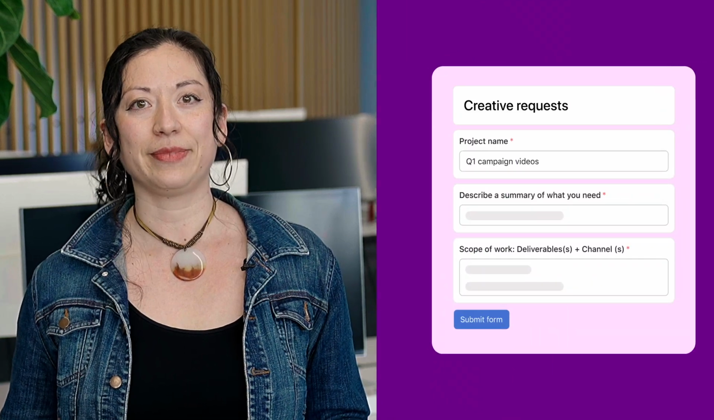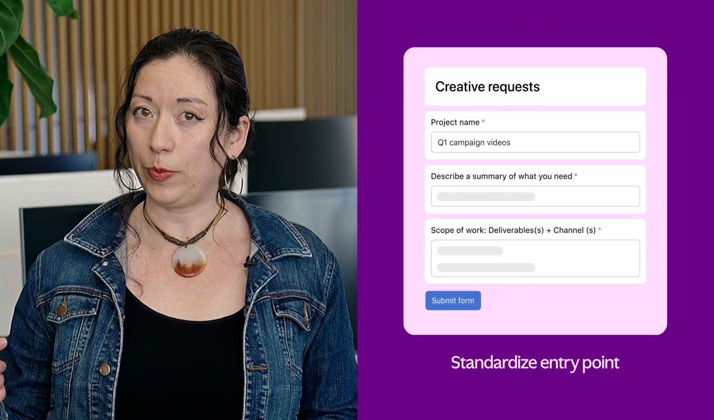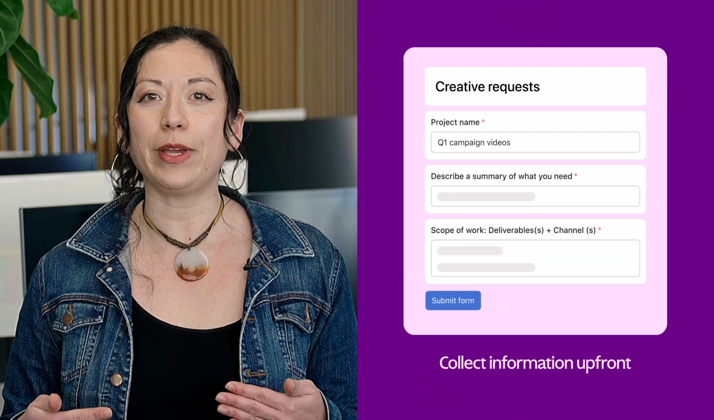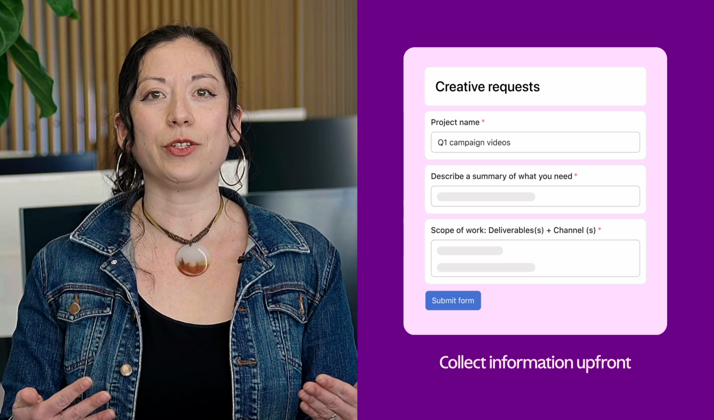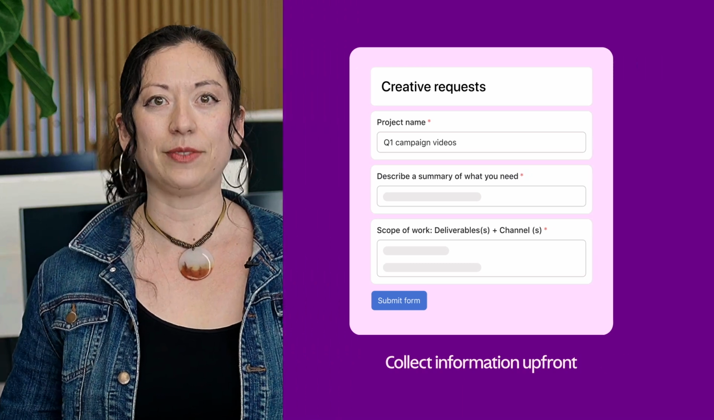First, all creative requests start with an Asana form. This allows us to standardize our entry point and quickly collect all the information we need up front so that we can understand the full scope of any requests. These requests are automatically added to a project for us to review. This project has a bunch of rules which automatically notify the right people to make sure requests are scoped swiftly and nothing falls through the cracks.